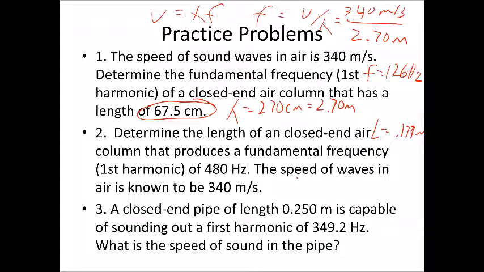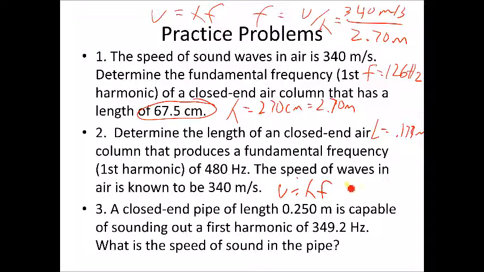All right, so we can also use this same idea to determine the speed of sound in a particular pipe. So let's look at number 3. Speed is equal to wavelength times frequency. So here we have a closed-in pipe of length 0.25 meters. It sounds out the first harmonic of a 349.2 hertz sound. We're looking for the speed of sound.